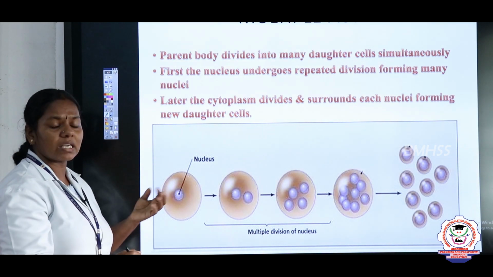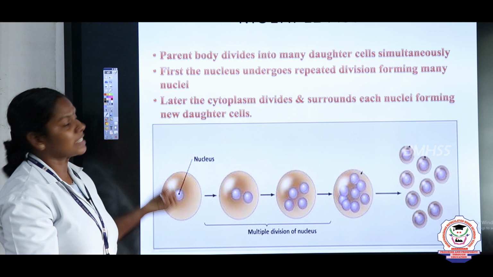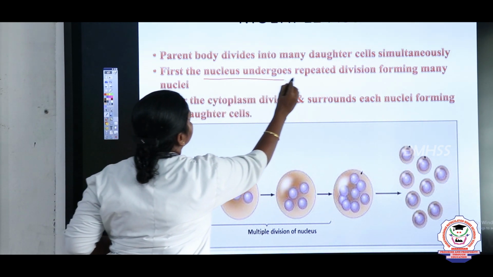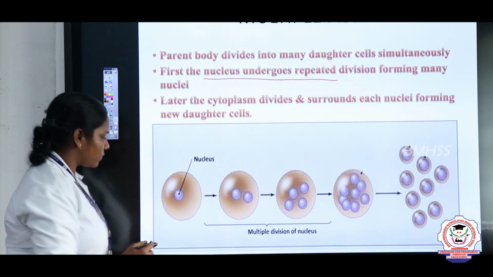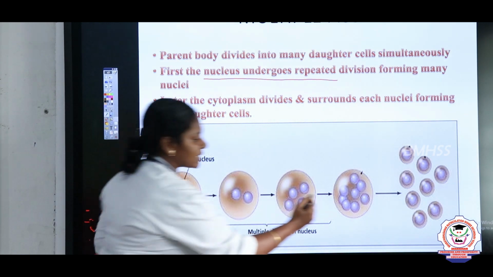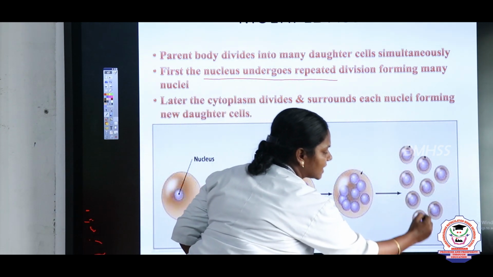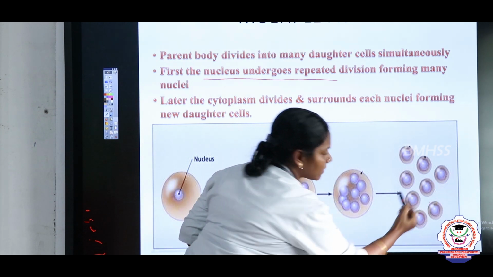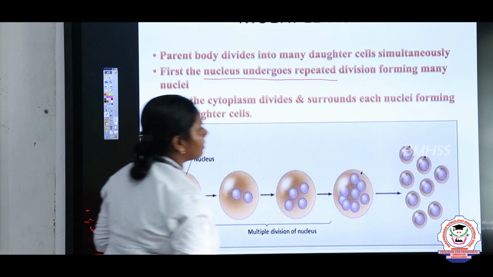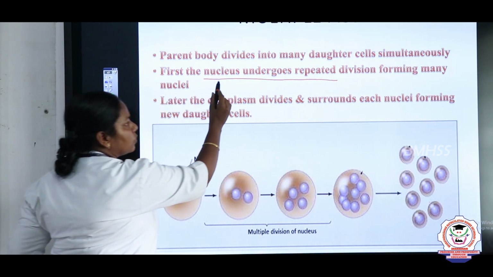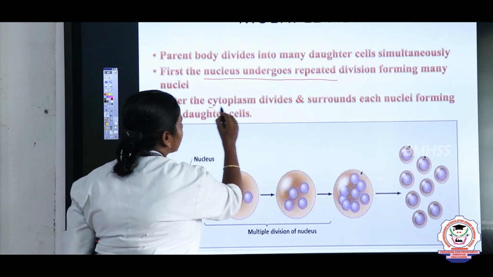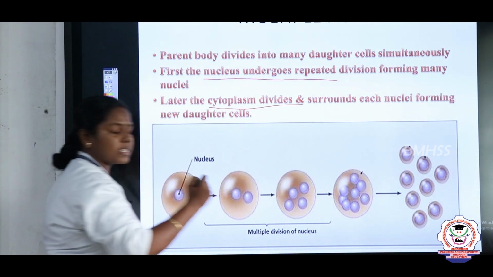So, now we are going to see how multiple fission takes place. First, what divides? First the nucleus divides. You see here, first the nucleus divides and later what happens? The cytoplasm also divides and encircles each nucleus. So, as a result of multiple fission, more daughter cells are formed. So, what is the first point, children? The nucleus undergoes division and later the cytoplasm divides and surrounds the nucleus.